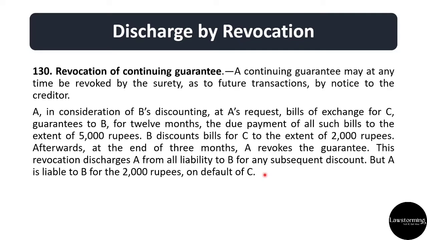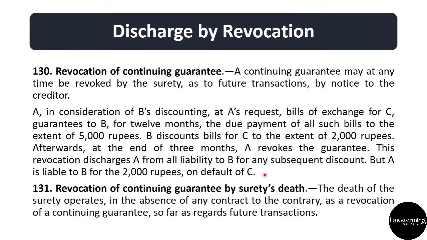Okay. Now after this, section 131 talks about revocation of continuing guarantee by surety's death. So the death of the surety operates in the absence of any contract to the contrary as the revocation of a continuing guarantee so far as regards future transaction. So surety will be discharged under section 130 by giving notice, and section 131 mein if surety dies the continuing guarantee will come to an end, and in both the cases it operates with respect to future transaction.